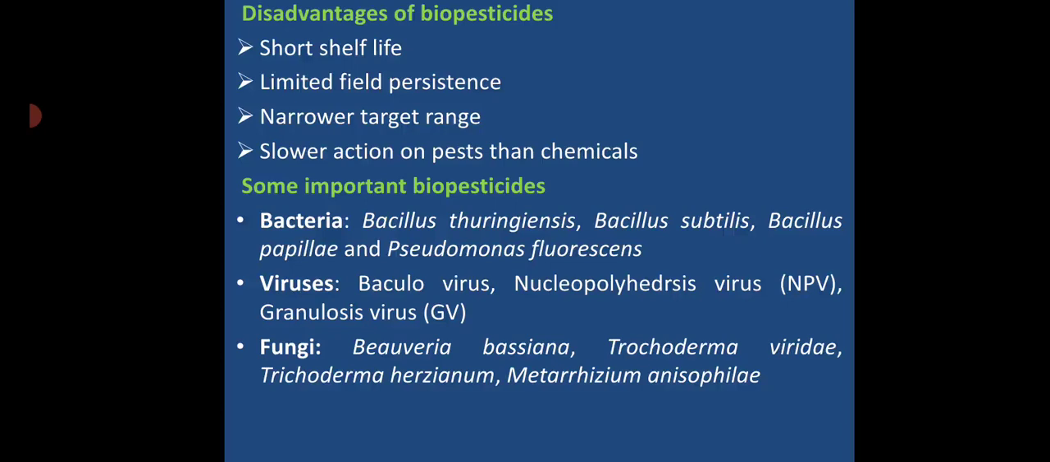Disadvantages. What are the disadvantages of biopesticides? The short shelf life. Once the optimum condition is not maintained, that means if the land is exposed to sunlight or if the land is dried, the biopesticide organisms will be killed. Like limited field persistence, it cannot persist for a long period like chemicals.